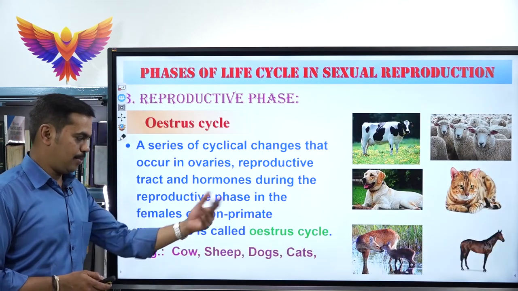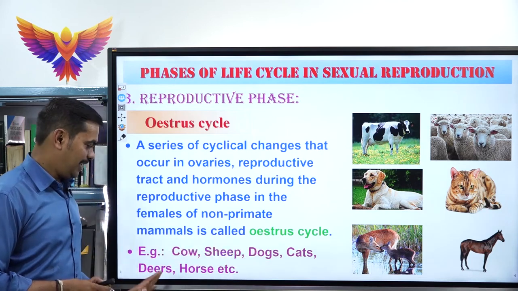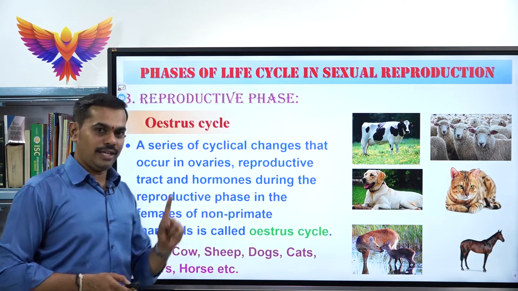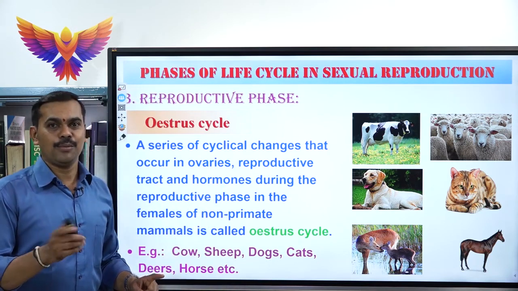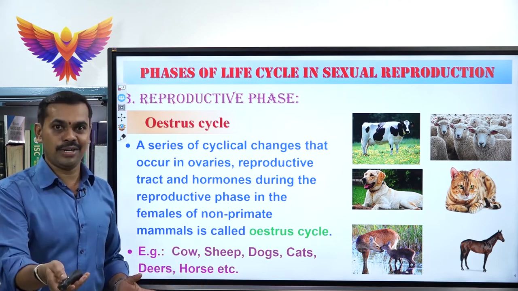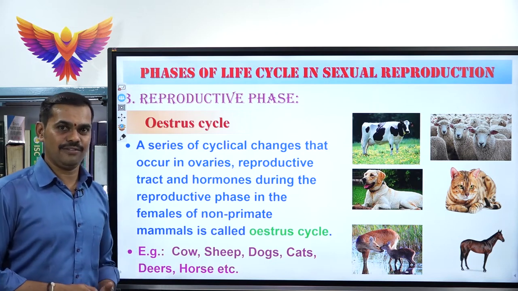See, best examples they have given: cow, sheep, dogs, cats, deers, horses, all are non-primates. Keep remember, in estrus cycle non-primates are involved, in menstrual cycle primates are involved. Non-primates are called seasonal breeders, primates are called continuous breeders. You got the differences there itself, clear?